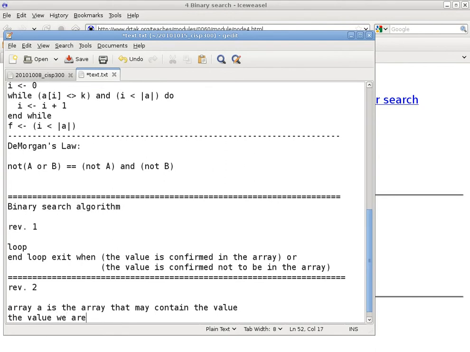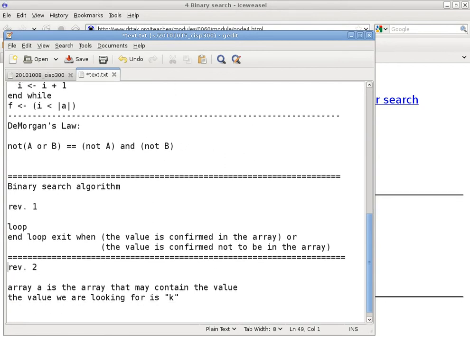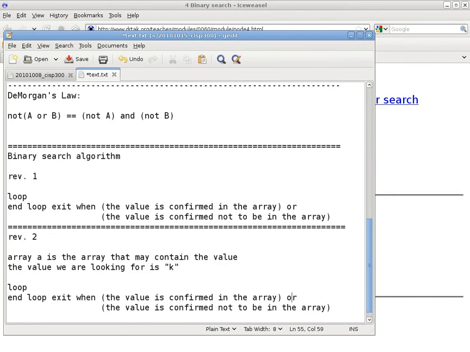The value we are looking for is in variable K. So in the second revision, we can now say the value is confirmed in the array, which means for some array element in the array, in this case we don't use I, could have used I, but M makes more sense in this case. So I would say when A[M] for some M, I don't know how I get to this M, but if I can confirm that A[M] does equal K, then I can exit the loop.